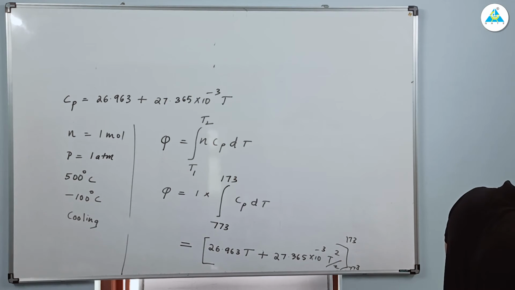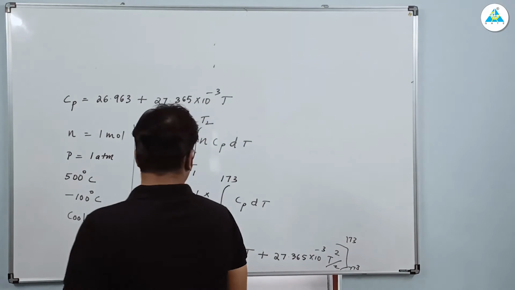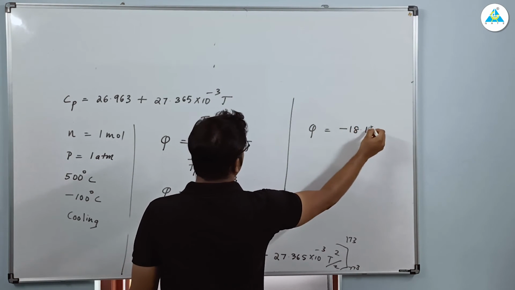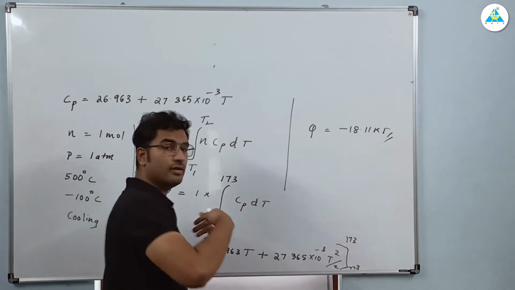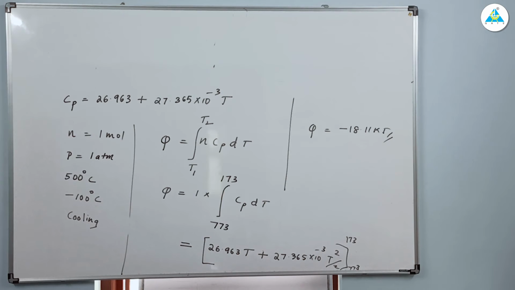I think the answer is 18 point something. 18.11 kilojoules will be the answer. Finally, after solving this, you will be getting Q as minus 18.11 kilojoule because heat is given off, heat loss from the system, okay? So it is minus, option C. Clear? I hope everybody is getting it. So that's the end of these two problems.